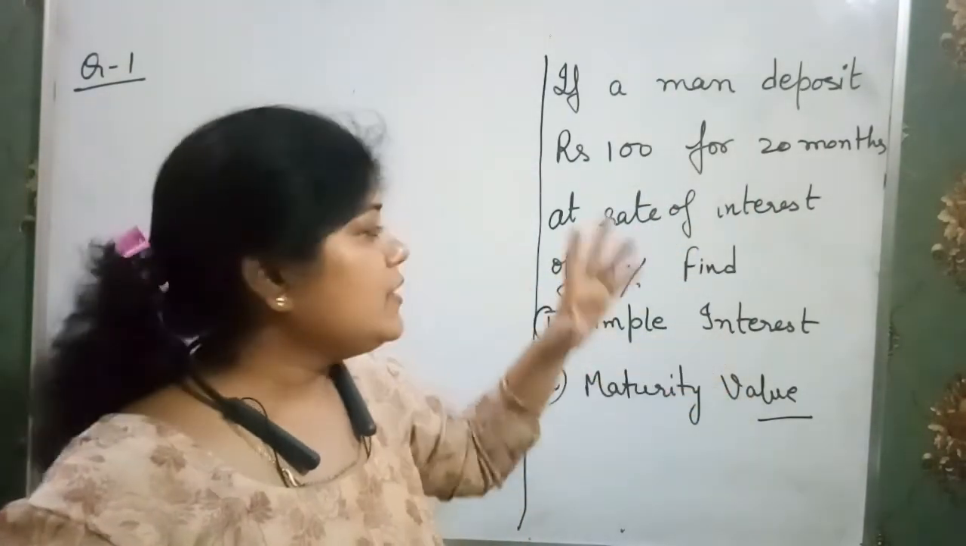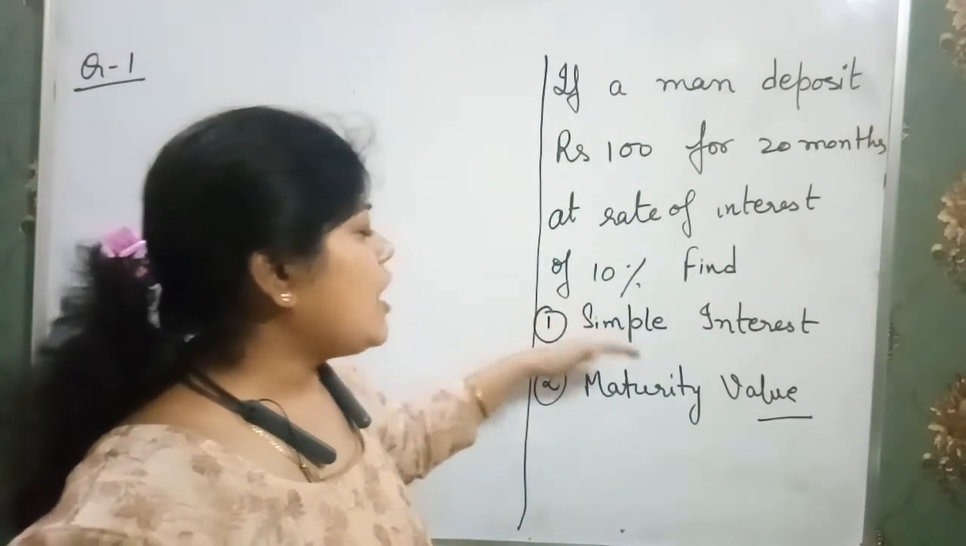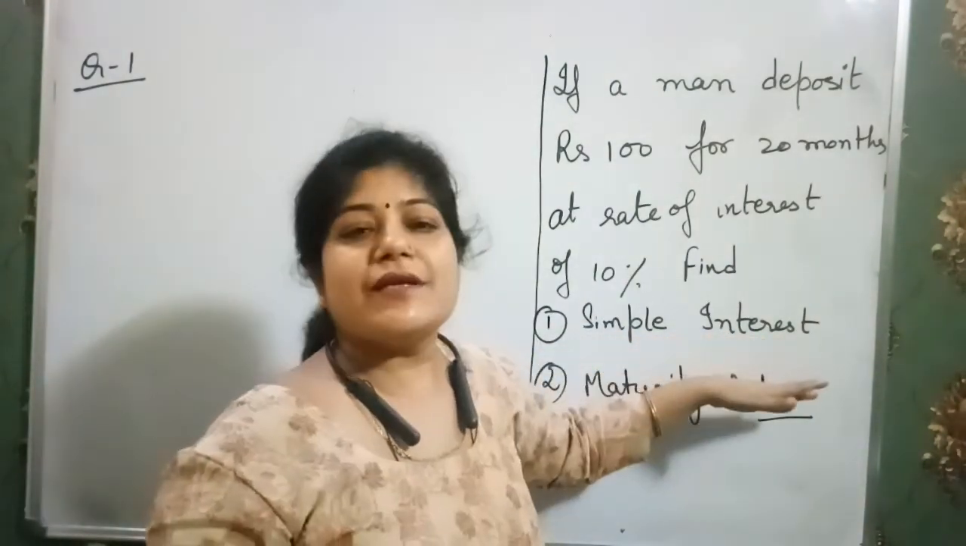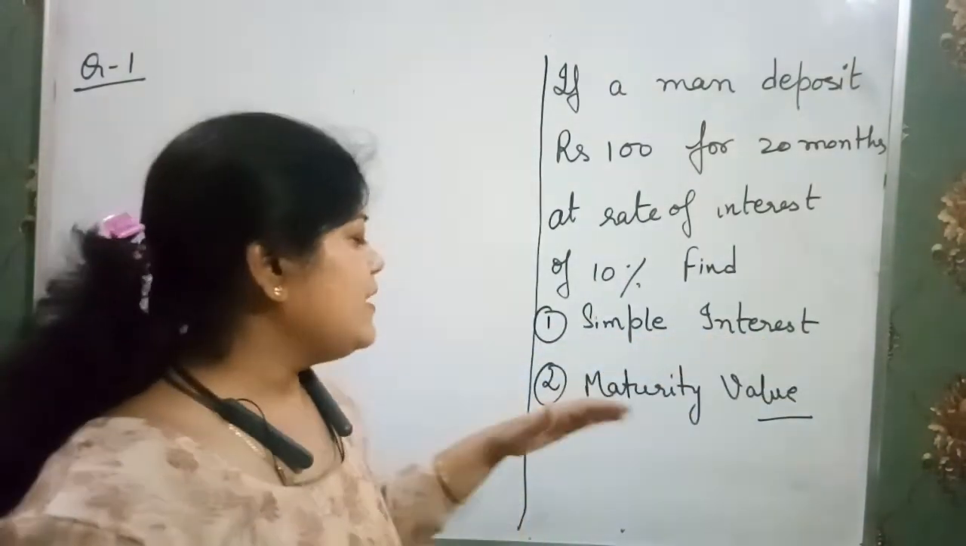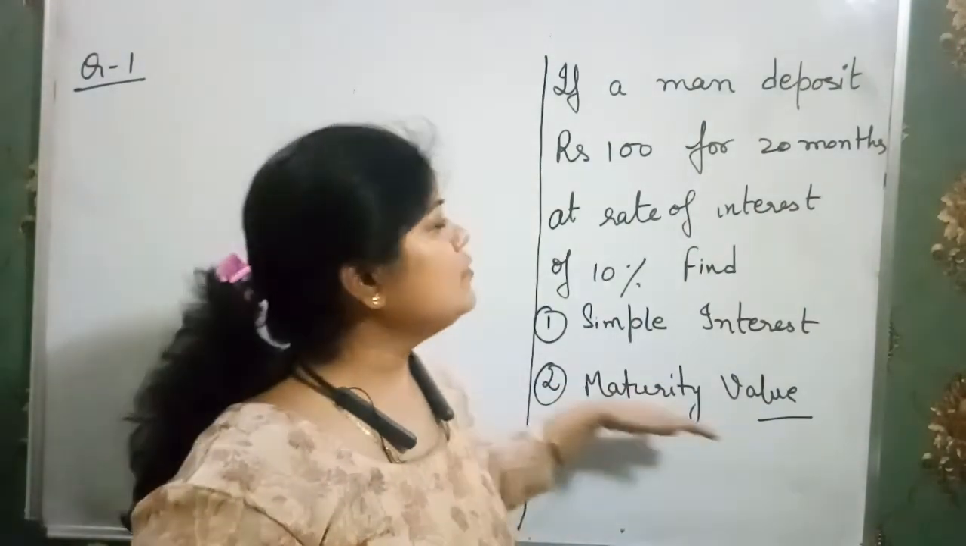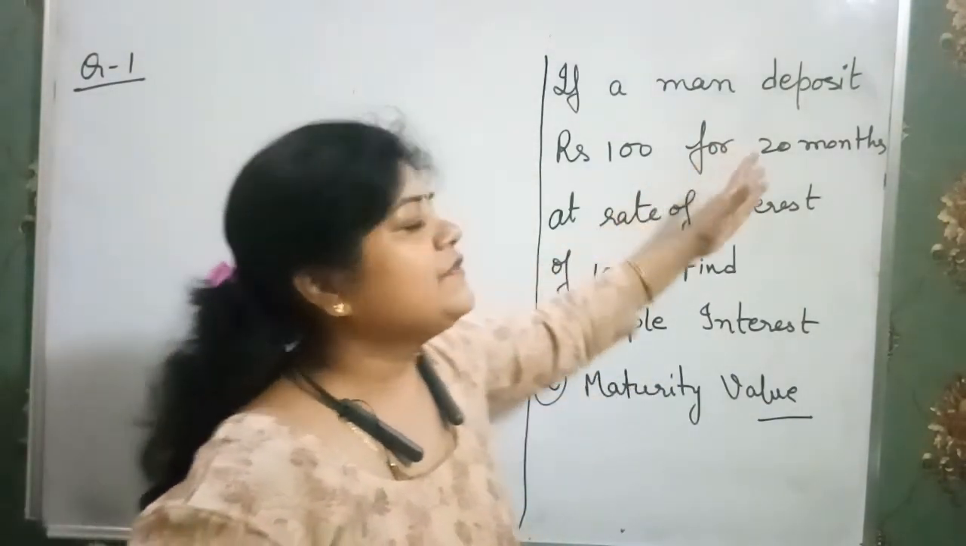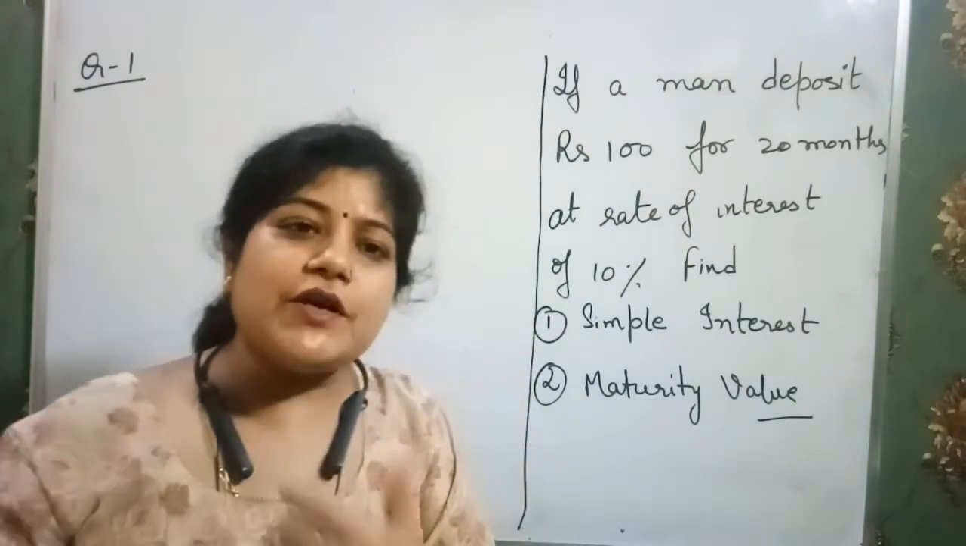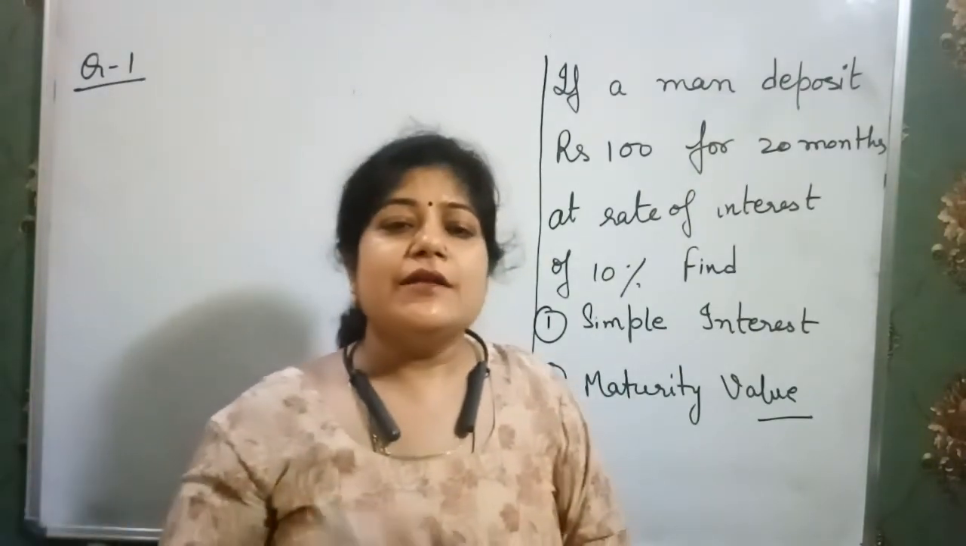Now we have to find two things: how much simple interest the man got from the bank, and what is the maturity value of the money after 20 months. That means, after 20 months, how much money the man received.